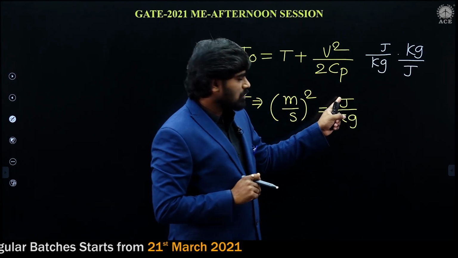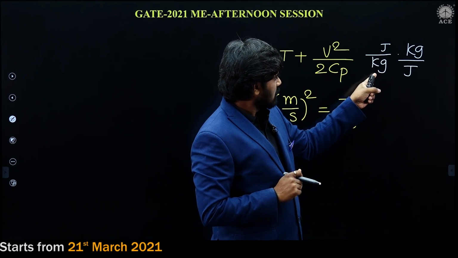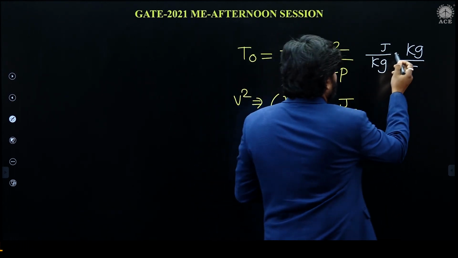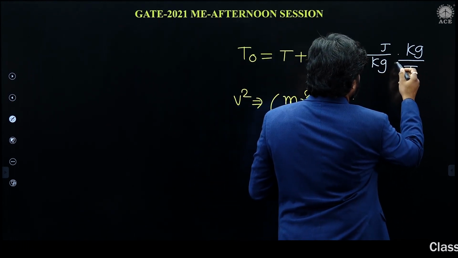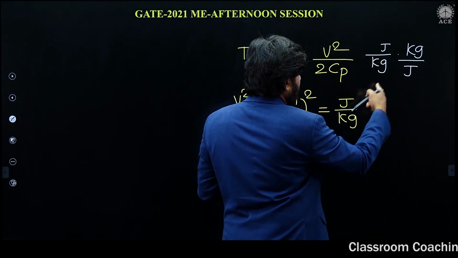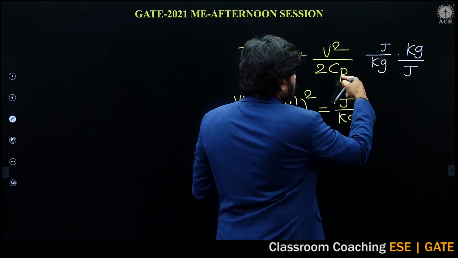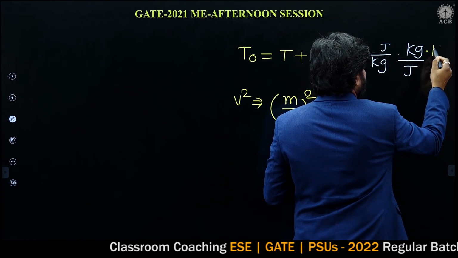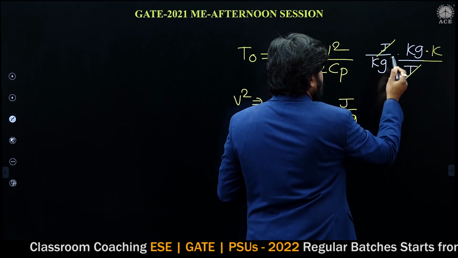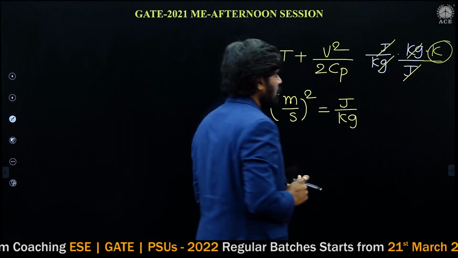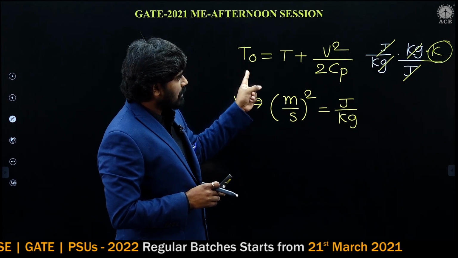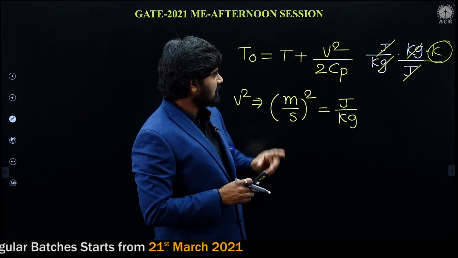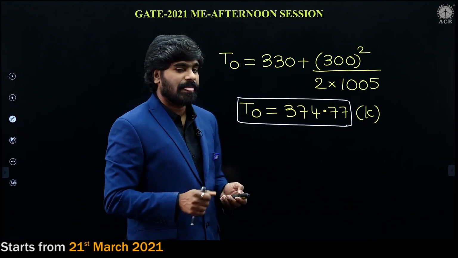So V square, what is the unit? Joule per kg. So Cp is joule per kg Kelvin. Kg Kelvin will go to the numerator, divided by joule. Joule cancelled, kg cancelled. Therefore the temperature unit is Kelvin. You will get stagnation temperature in Kelvin. So T is in Kelvin, this is also in Kelvin.